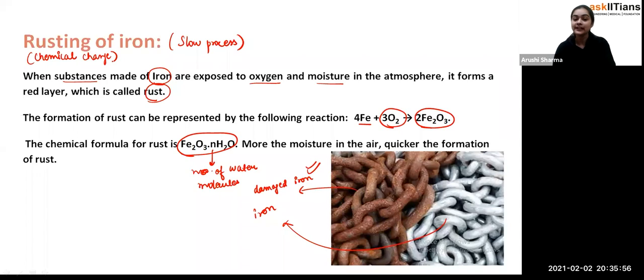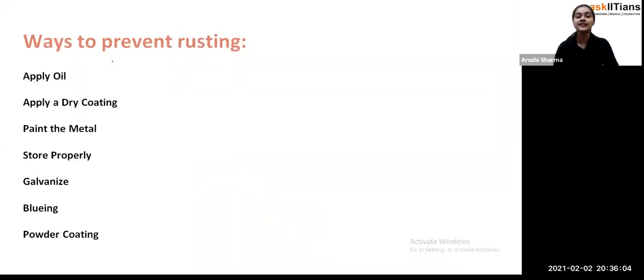But see, we can prevent the rusting of iron by following some ways. Okay, so we are going to study those ways. These are the ways by which we can prevent the rusting of iron. First of all, it is apply oil. See, when there is iron, and this is oxygen and moisture, and the iron comes in contact with the oxygen and moisture, then it gets rust.